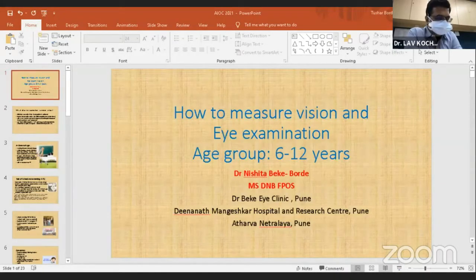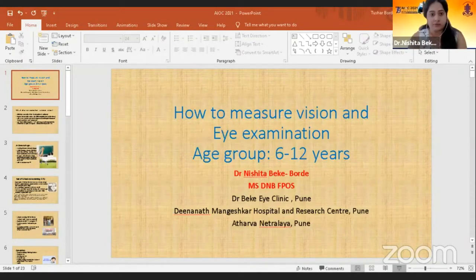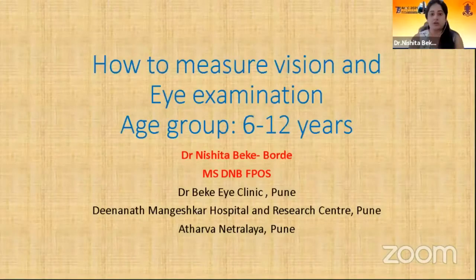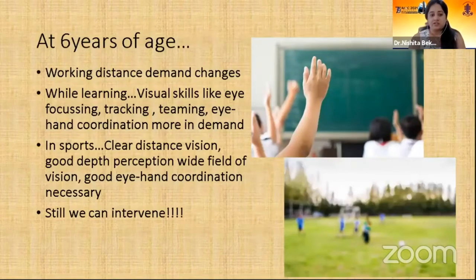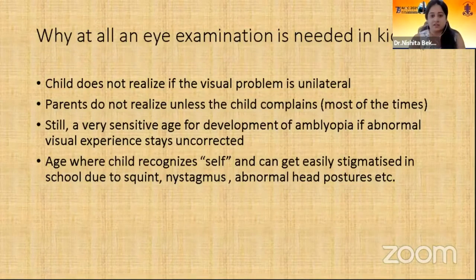So thanks everyone. Good afternoon, everybody. Myself, Dr. Nishita. I will be presenting on how to measure vision and eye examination in the age group 6 to 12 years. So why at all is an eye examination needed in kids? This is because the child does not realize if the visual problem is unilateral, and parents do not realize it either, unless the child complains, most of the time. And still, it is a very sensitive age for development of amblyopia if abnormal visual experience stays uncorrected. Also, this is the age where the child recognizes self and can easily get stigmatized in school due to squint, nystagmus, abnormal head postures, etc.